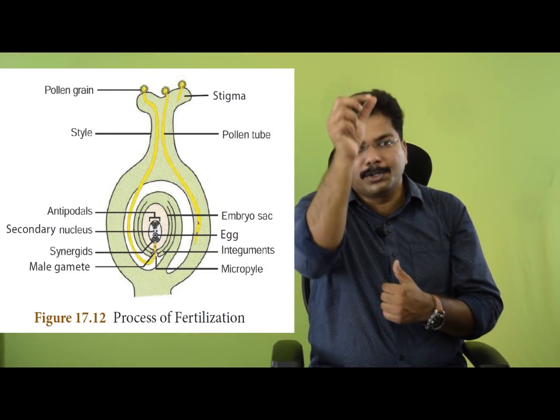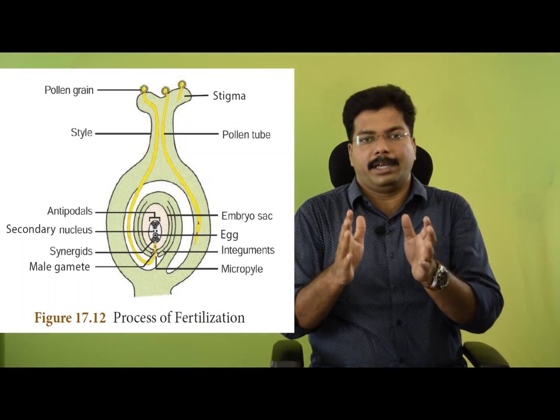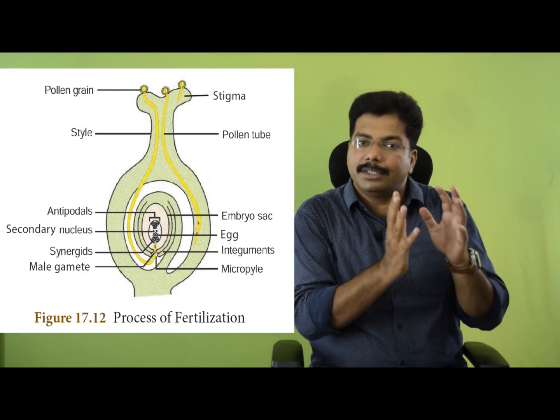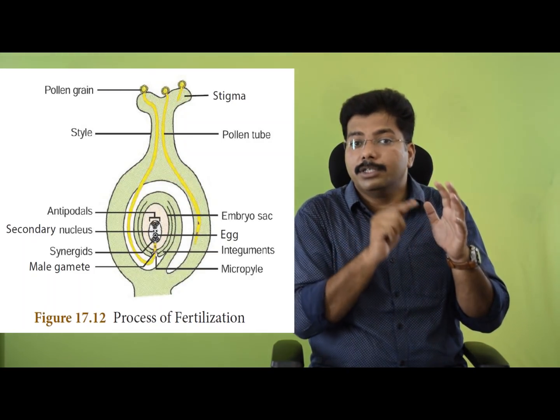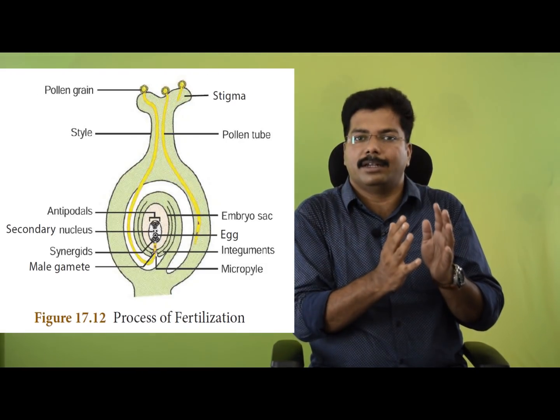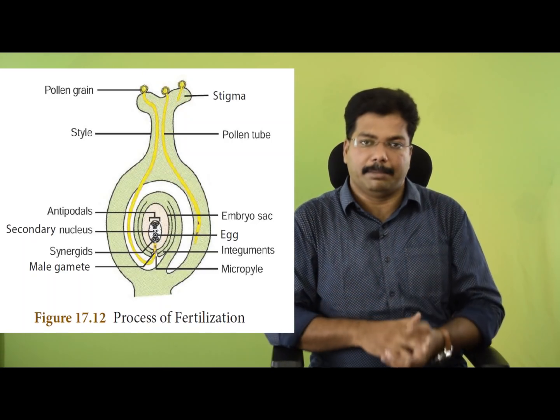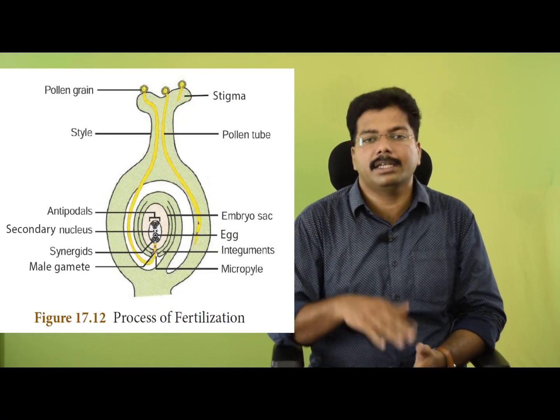So such a long tube, the pollen tube, will be formed. At this stage, the vegetative cell present inside the pollen tube will degenerate, and the generative cell will divide into two to form two male gametes. That is the third step.